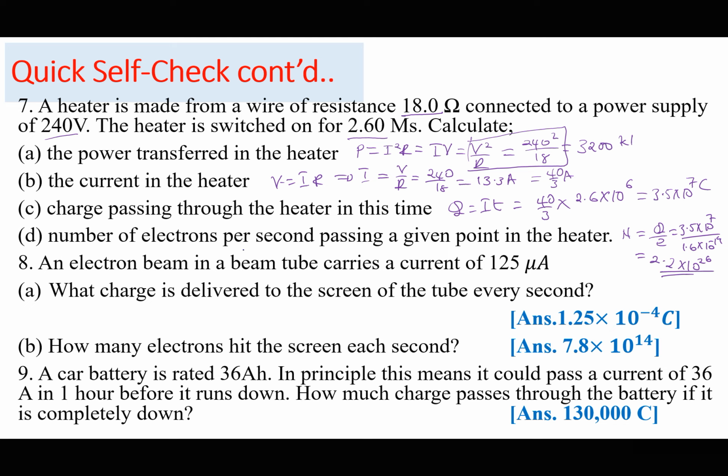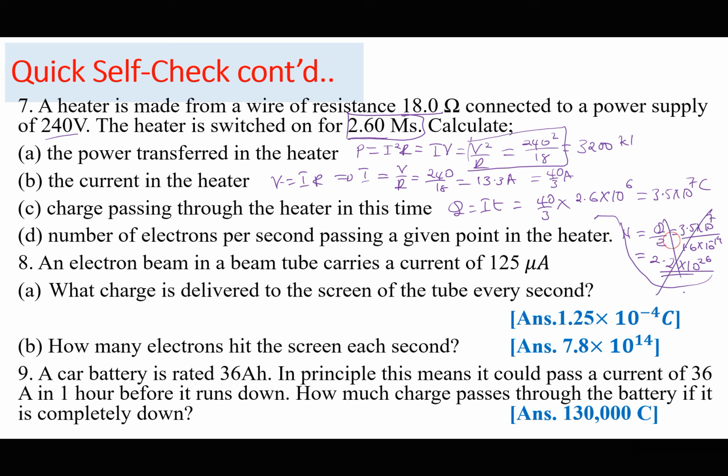Okay, so that is going to be the number of electrons per second. No, this is the number of charges which pass in a time of 2.6 megaseconds.